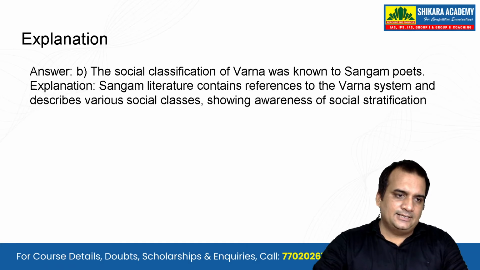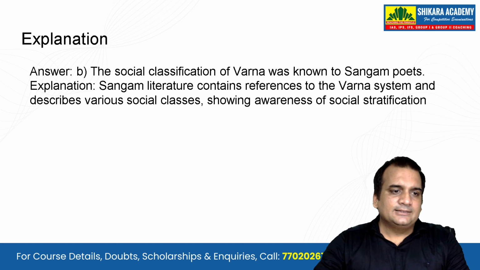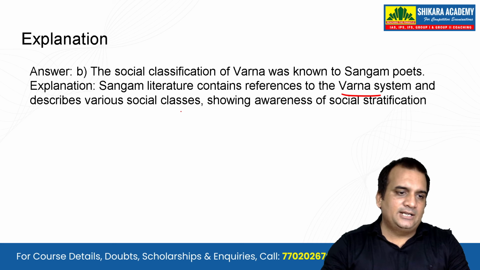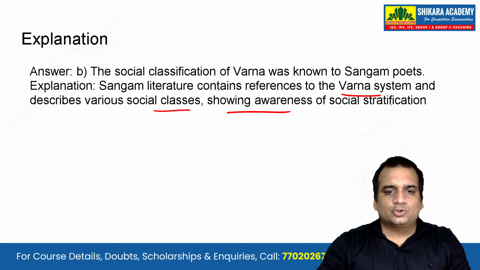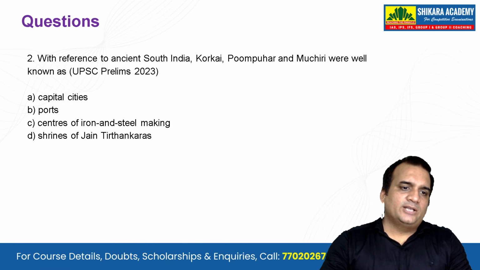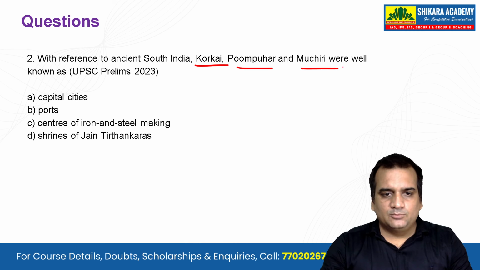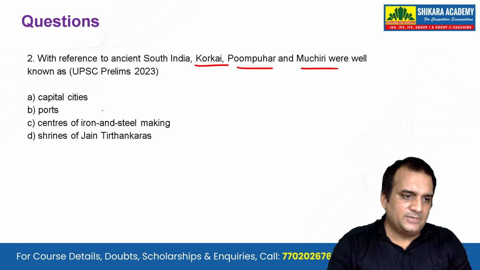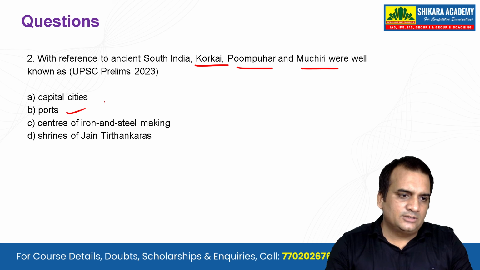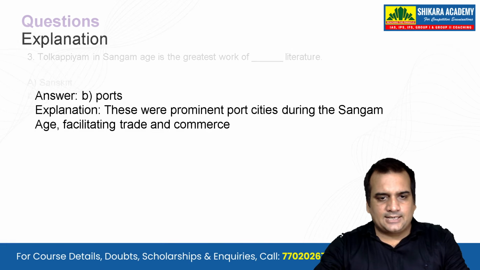The correct answer here is B. The social classification of Varna was known to Sangam poets. That is, the Sangam literature contains references to the Varna system and describes various social classes, showing awareness of social stratification. With reference to ancient South India, Korkai, Poompuhar and Muziris were well known as what? Capital cities, ports, center of iron and steel making, shrines of Jain Tirthankaras. I think it should be the ports. Let's see, the ports are the correct answer over here.